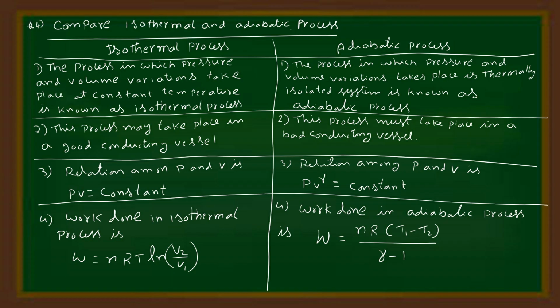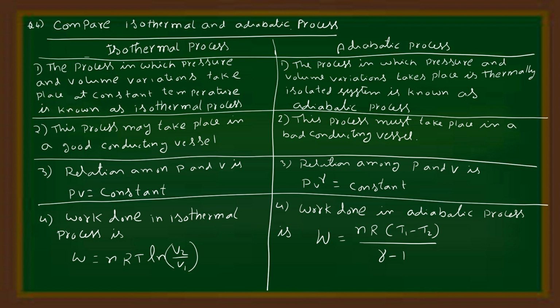The fourth short answer question in thermodynamics: compare isothermal and adiabatic process. In isothermal process, the process in which the pressure and volume variation takes place at constant temperature is known as isothermal process. In adiabatic process, the process in which the pressure and volume variations take place in a thermally insulated system is known as adiabatic process. The isothermal process takes place in a good conducting vessel. The adiabatic process must take place in a bad conducting vessel, that is, a thermally insulated vessel.